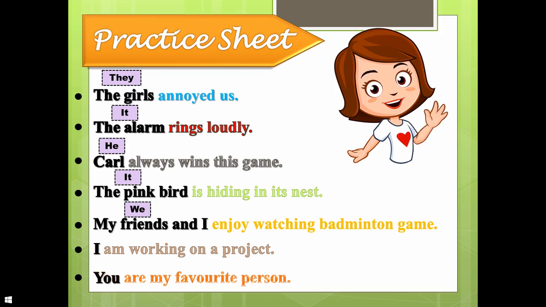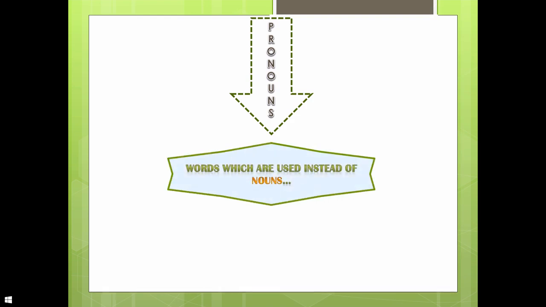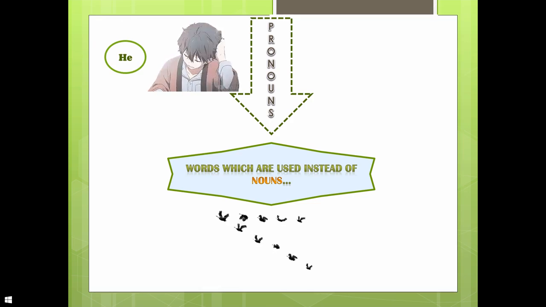Alright? So everybody, what are pronouns? One last time, let's revise. Pronouns are the words which we use instead of nouns. For example, the boy yawns. What can you use instead of the boy? He yawns. Excellent. The birds flew away. Many. So, they flew away.